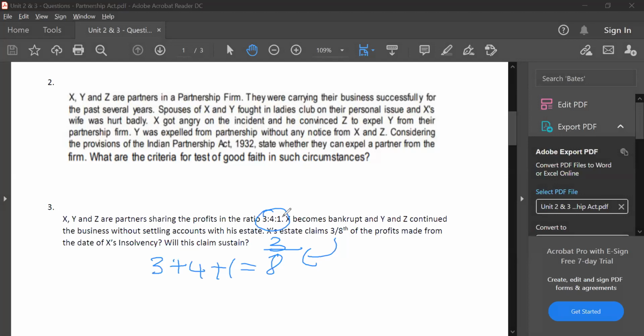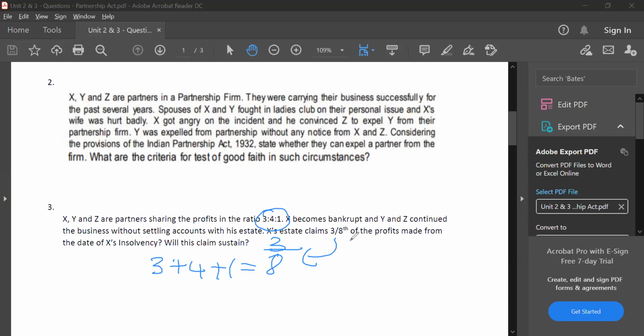In the absence of contract to the contrary, very important, the outgoing partner or his estate is entitled, at the option of himself or his representatives, to such share of profits made since he ceased to be a partner as may be attributable to the use of his share in the property of the firm, or interest at the rate of 6% per annum on the amount of his share in the property of the firm.